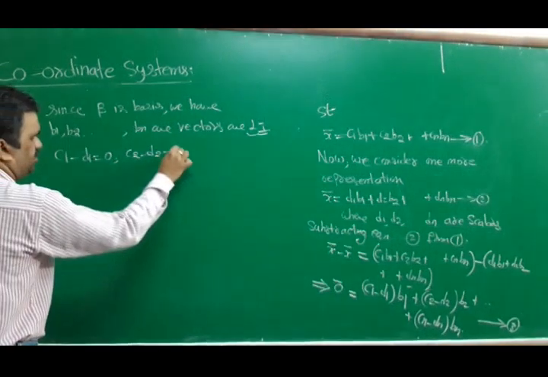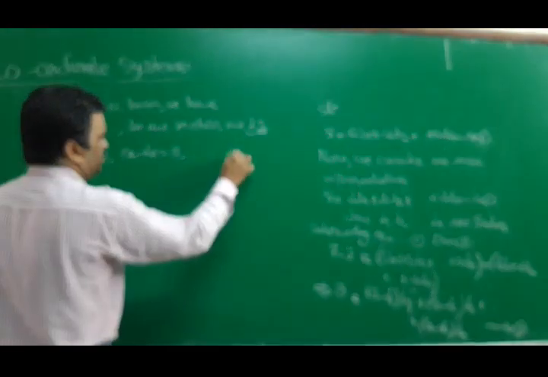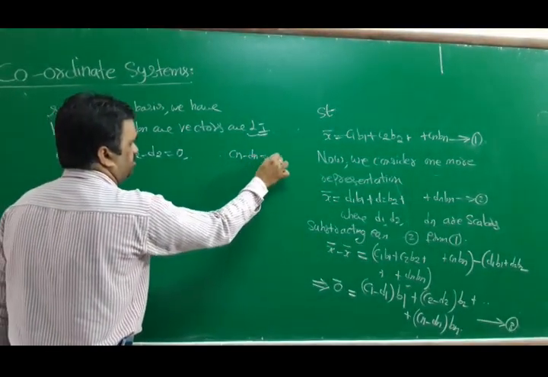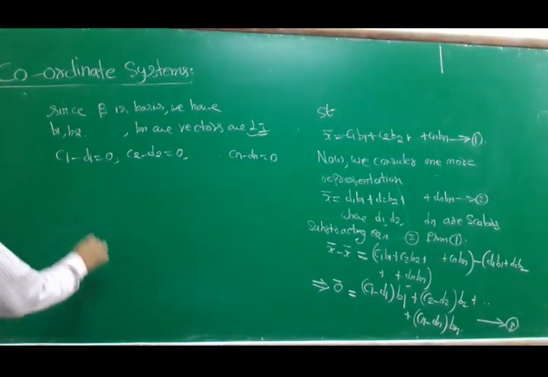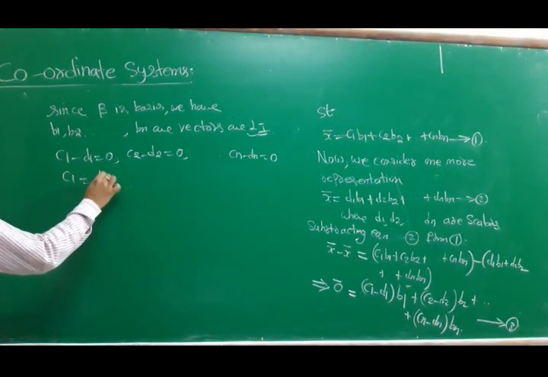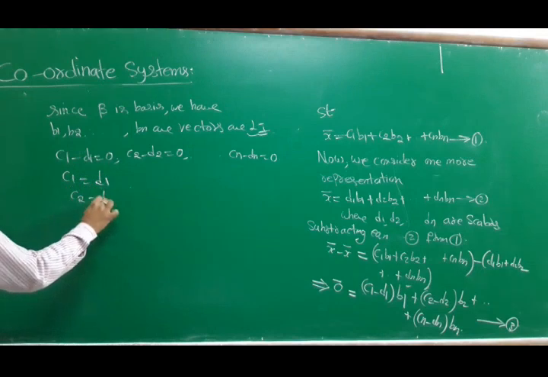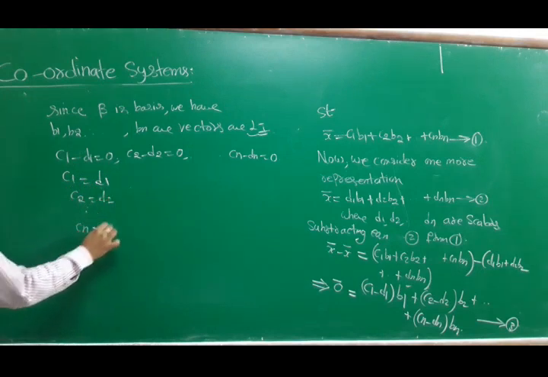C1 minus D1 equal to 0. C2 minus D2 equal to 0. So on, Cn minus Dn is equal to 0. That is, C1 is equal to D1, C2 is equal to D2, and so on, we get Cn is equal to Dn.